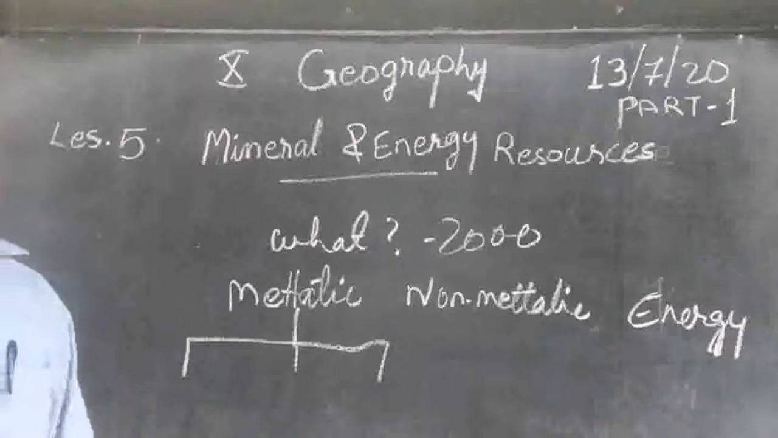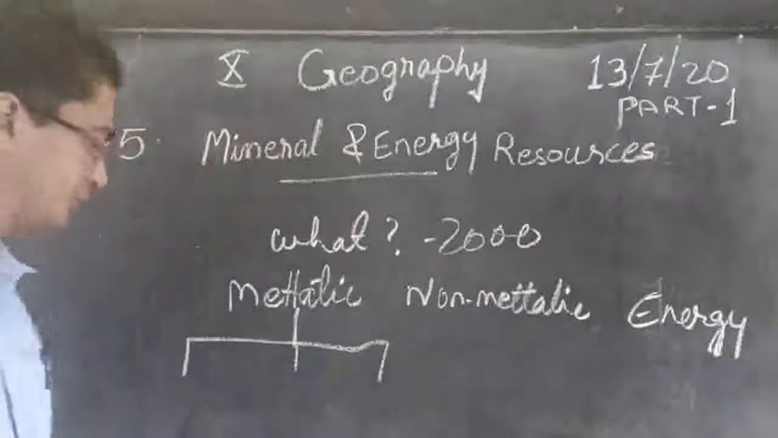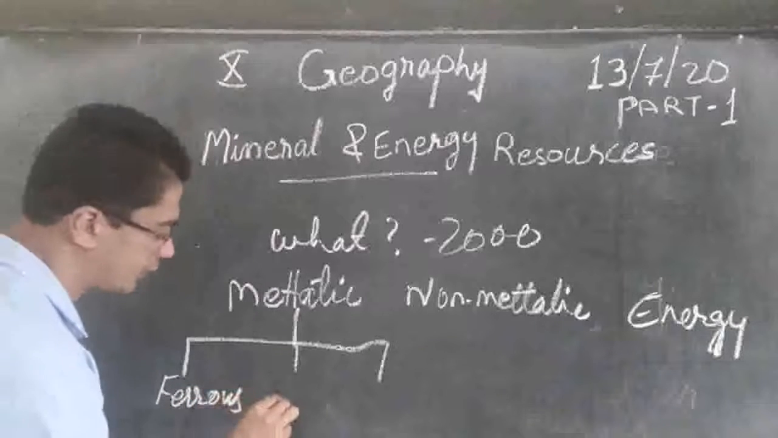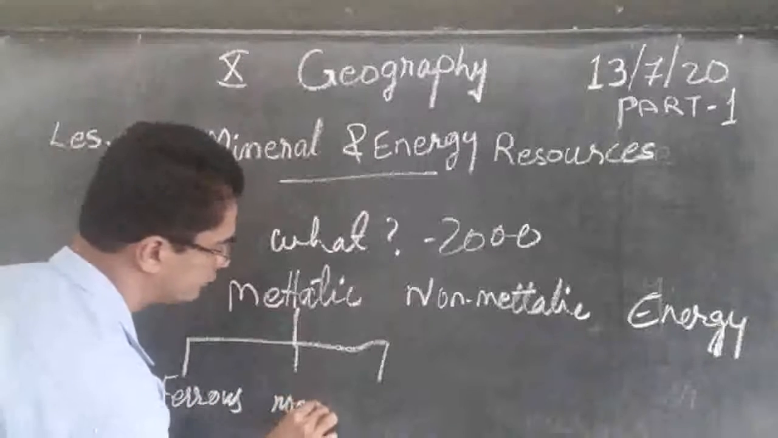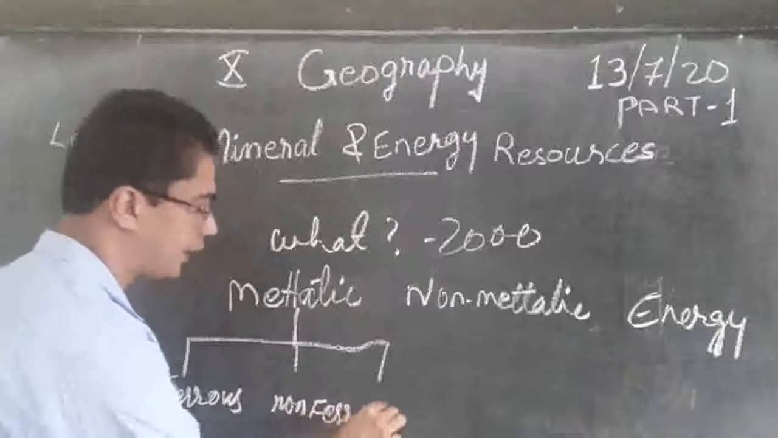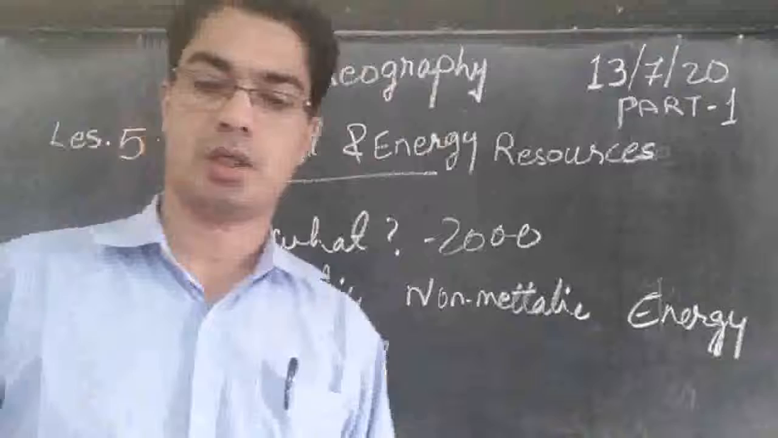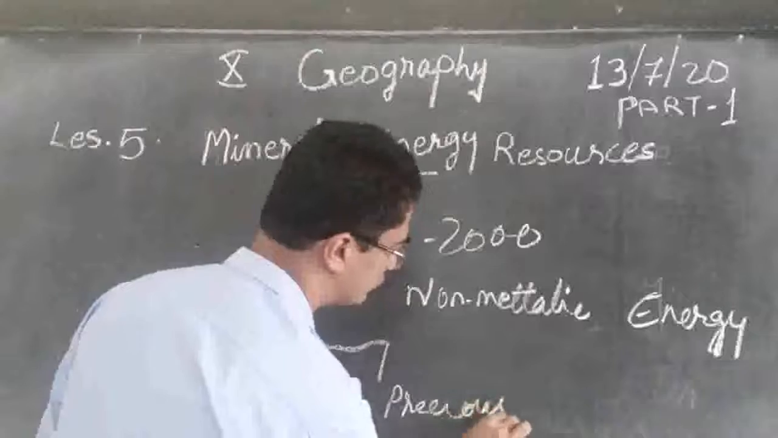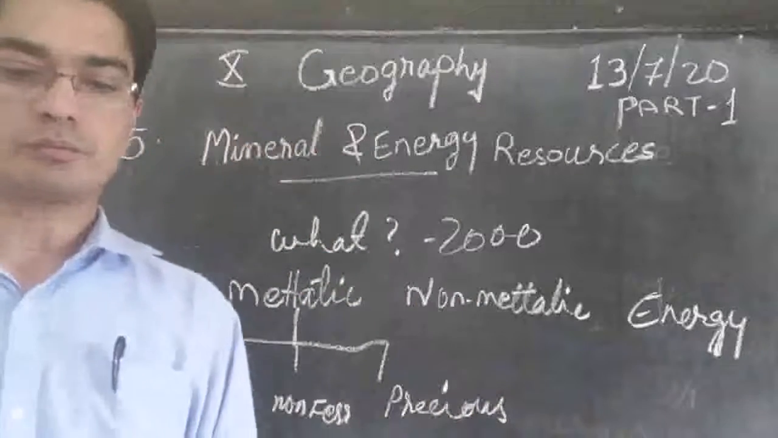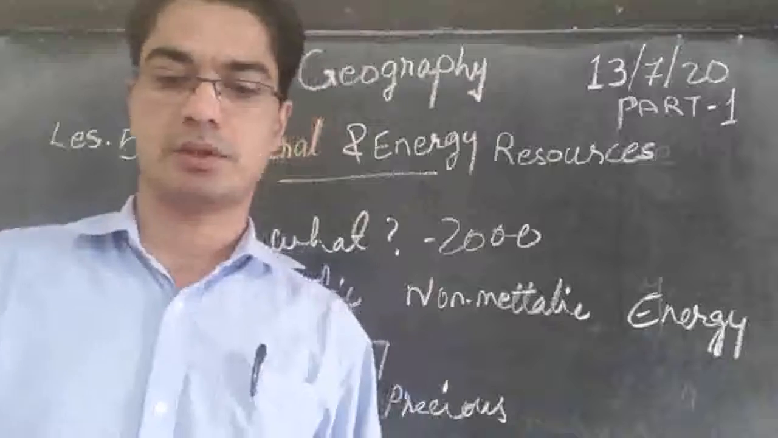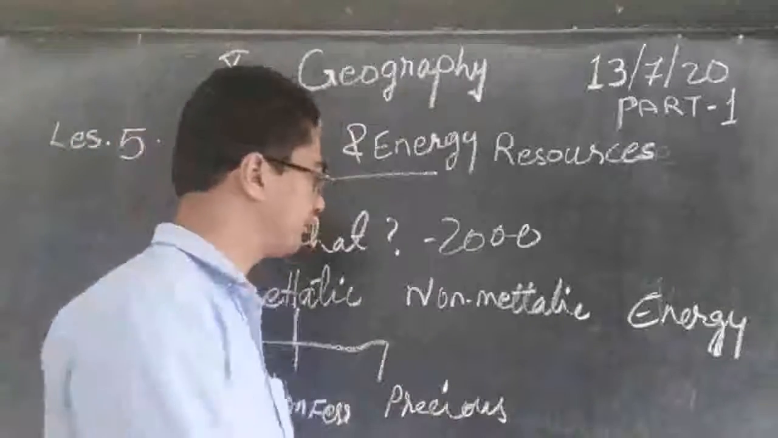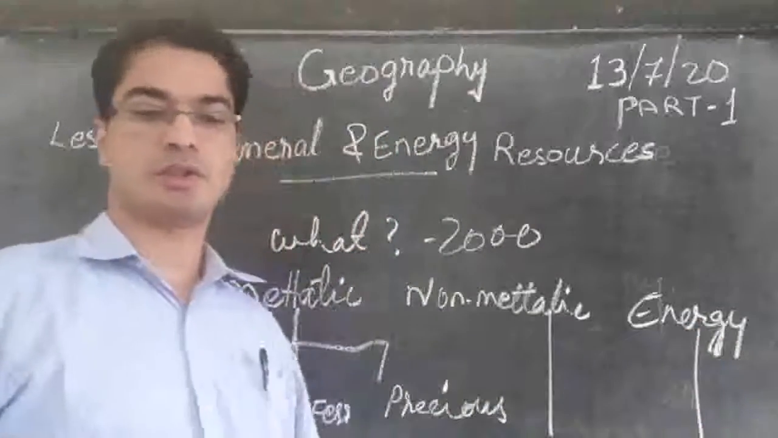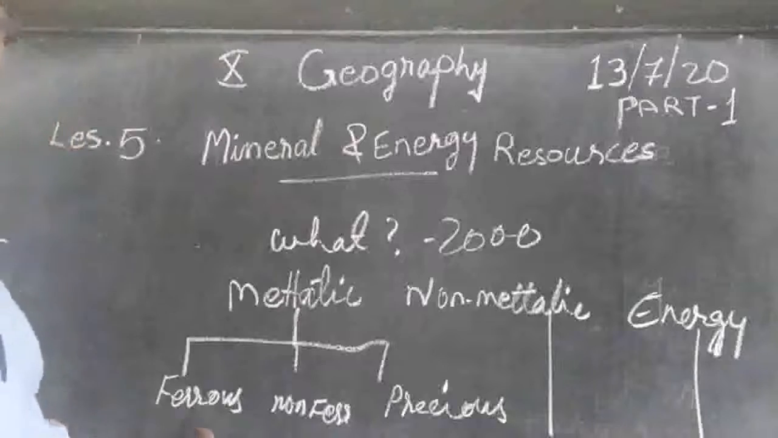What are they? You can say one is ferrous, another one is non-ferrous, another one is precious minerals. Then the non-metallic minerals, there is no further divisions. And energy resources.